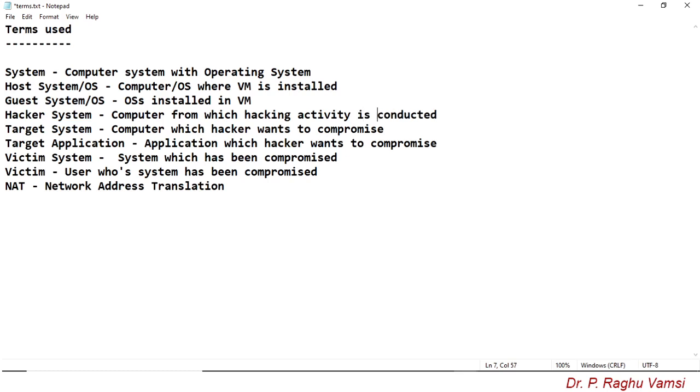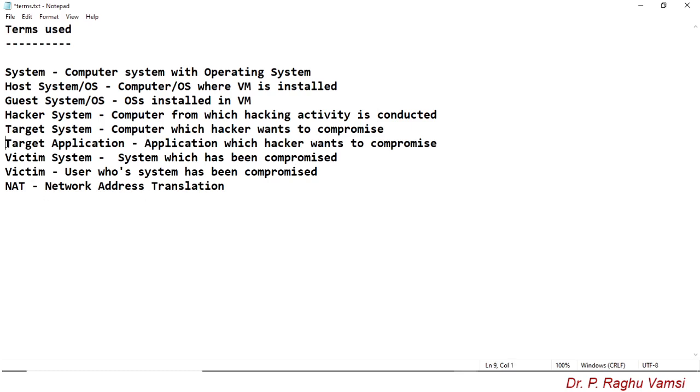Target system means the computer which the hacker wants to compromise. In information security, compromise means a system has been hacked or attacked with some security attacks or by exploiting vulnerabilities.